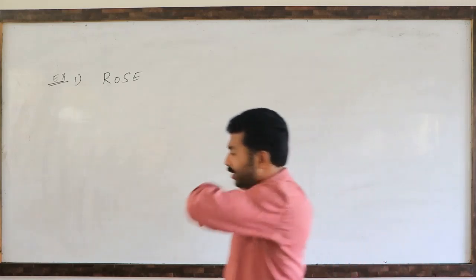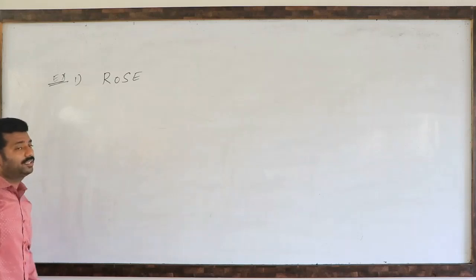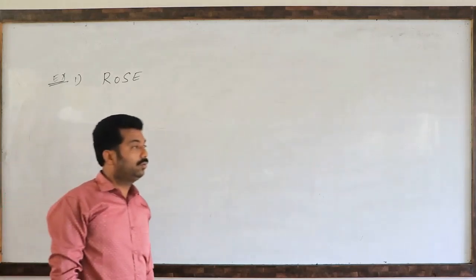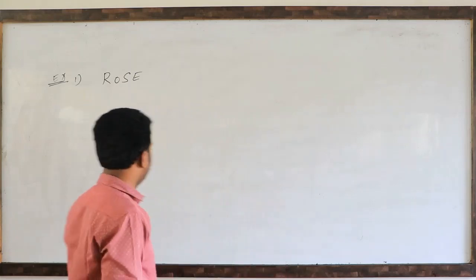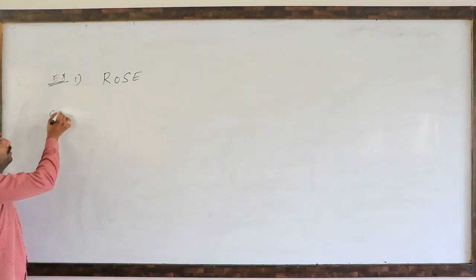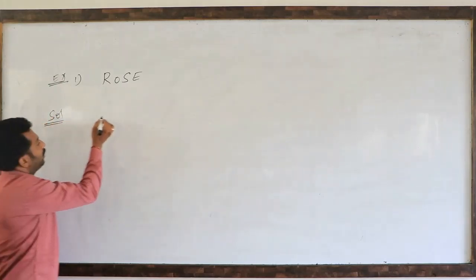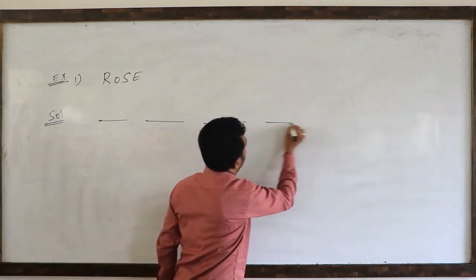So in this chapter, every problem has 2 conditions: whether letters or digits are repeated or not repeated. One simple example, this one only I will take. So 4-letter words we have to write. First you have to make 4 blanks.